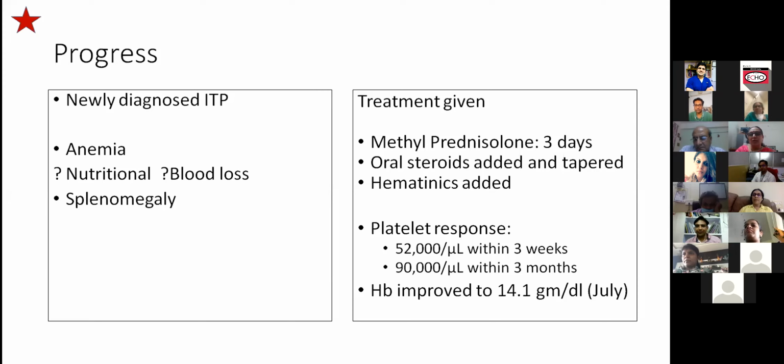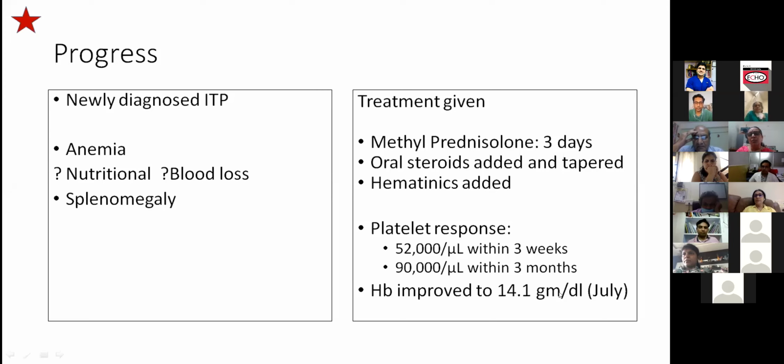So there is a lot of difference of opinion whether you should use high dose methylprednisolone. In the past, we used it more frequently, but today we have known that whether you use 4 milligram per kg of oral steroids or you use 30 milligram per kg of methylprednisolone, the outcomes are nearly similar. The time taken to increase in platelet count is very little different, and therefore it's not really necessary, but you could use either of the two. But 4 milligram per kg for 4 days is the high dose steroid regimen.